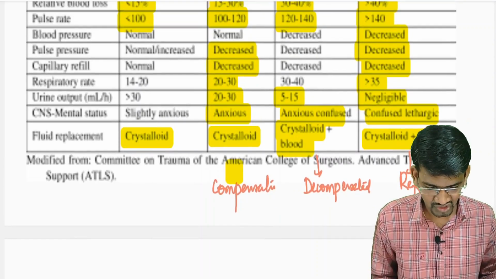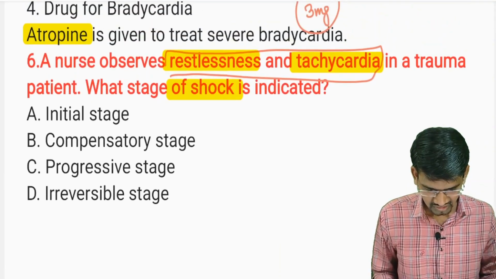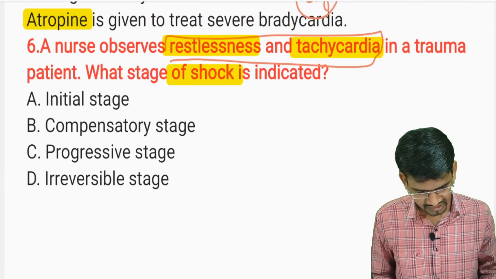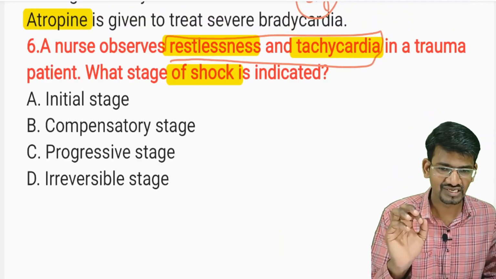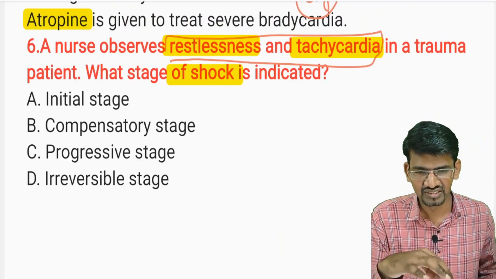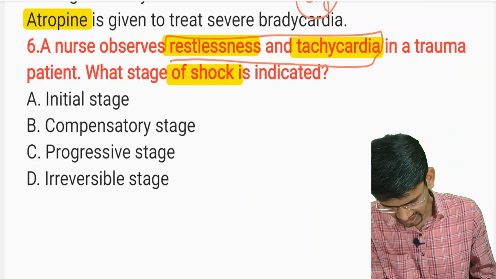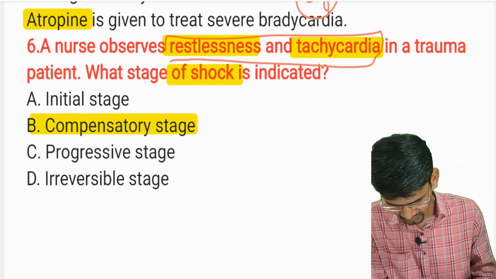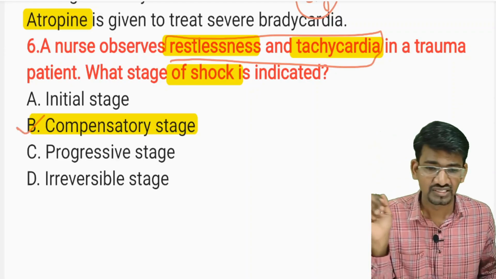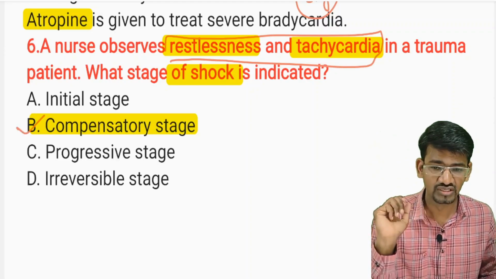So this is all about the classification of hemorrhagic shock or the stages of shock. See here, in this condition they have given restlessness and tachycardia. So it is the compensatory stage of shock.